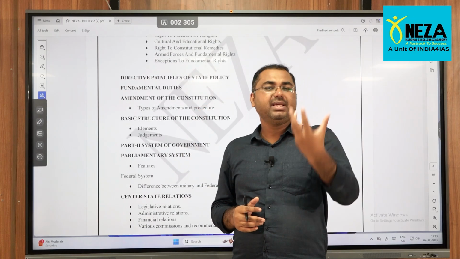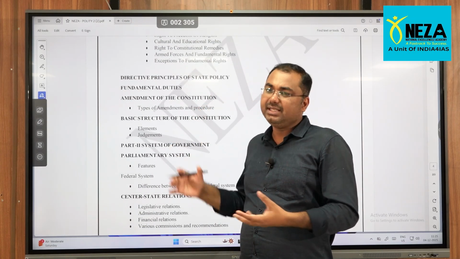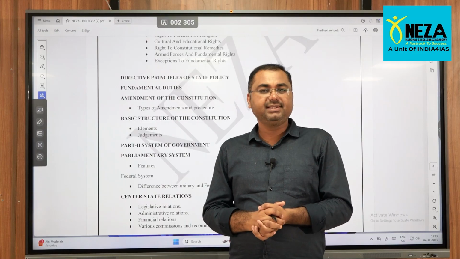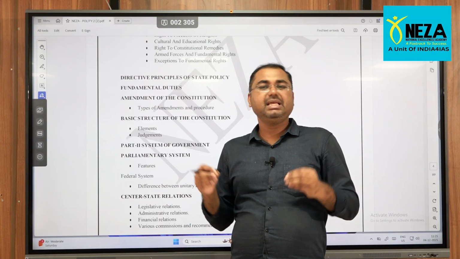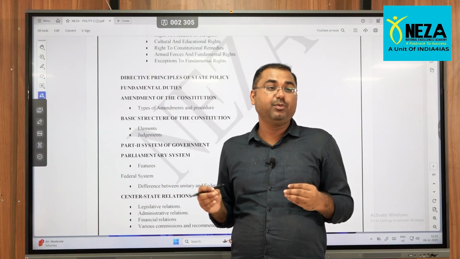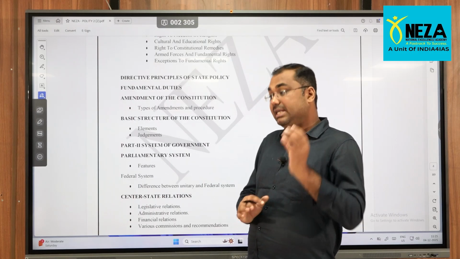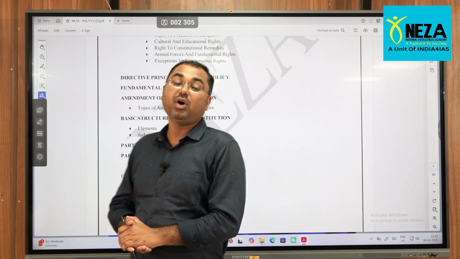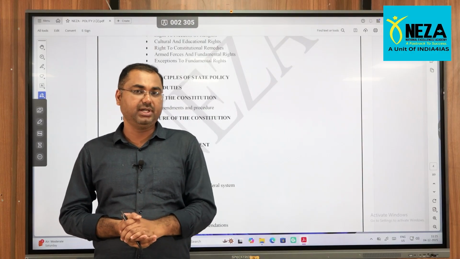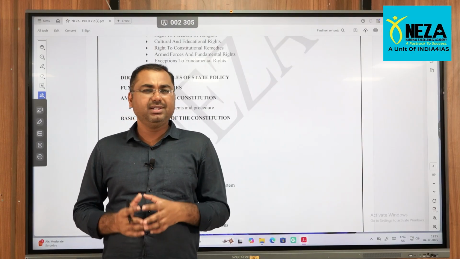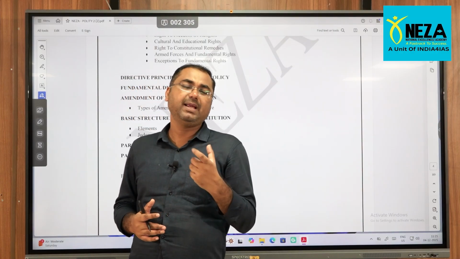Okay, so the major reference I have taken is the Polity by Lakshmikant itself, because for SSC, banking, UPSC and other competitive examinations, it covers the maximum of the maximum portion. But for SSC banking, not the whole syllabus is very important. A selective part is very important. So that is what I am here to give you, that clarity.